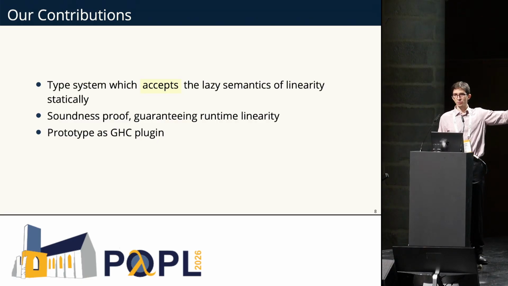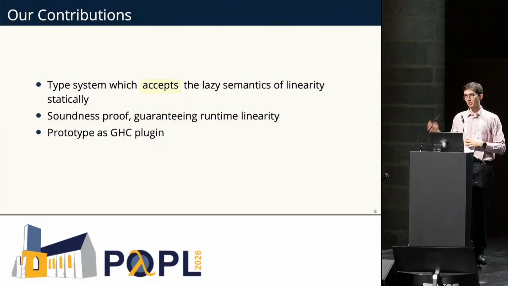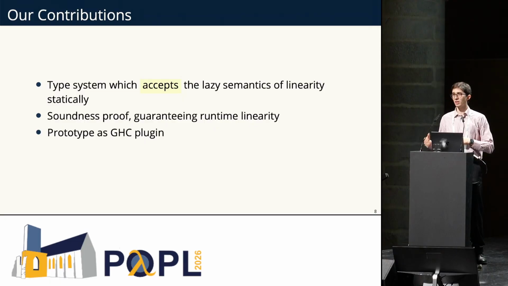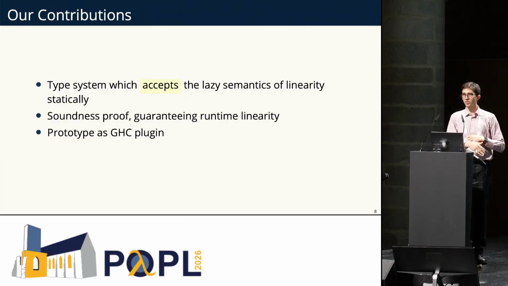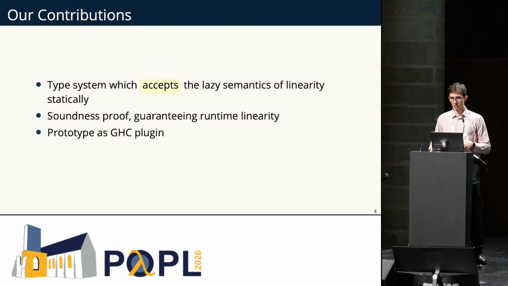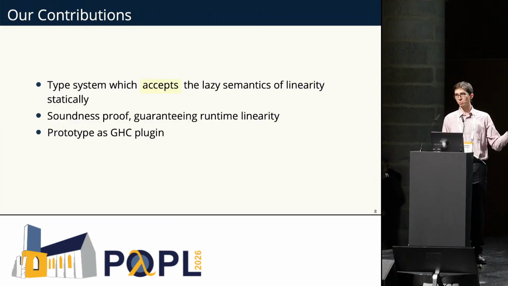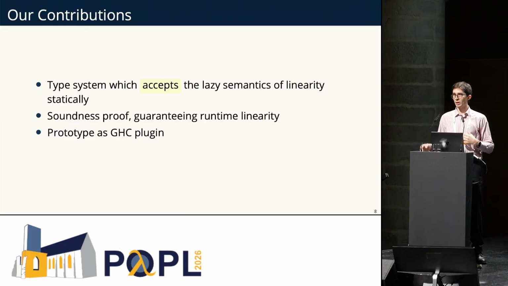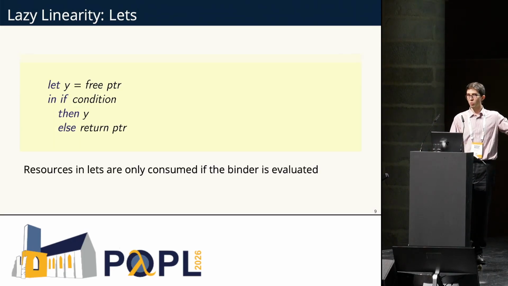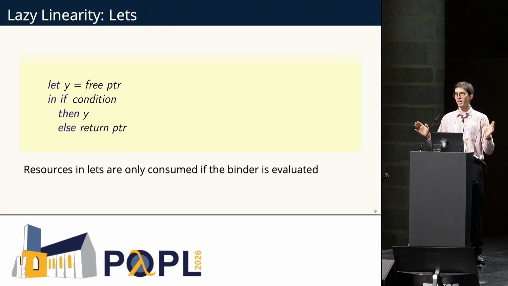In our paper, we have this type system which does accept the lazy semantics of linearity statically. We've got a soundness proof over this instrumented big step semantics that tracks resource usage at runtime. So the soundness proof over our type system also guarantees that a well-typed program will consume resources linearly at runtime. And we also prototyped it as a GHC plugin, which we introduced into the core pipeline of GHC to try and type check every intermediate program, and we had very good results. But in this talk, I want to focus on the core ideas for typing linearity in the lazy setting statically.